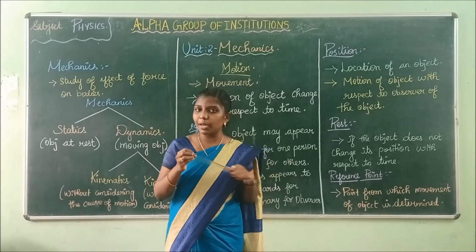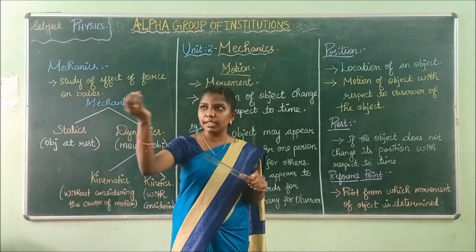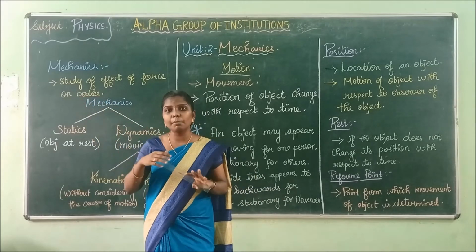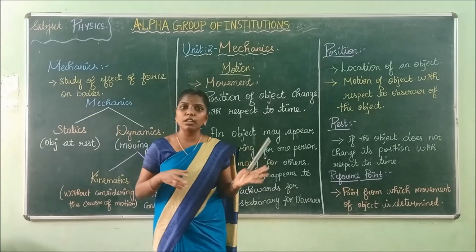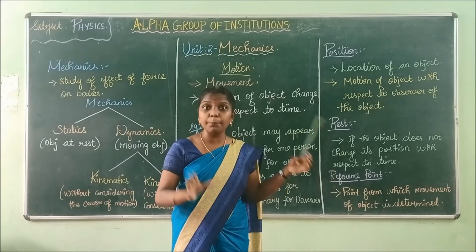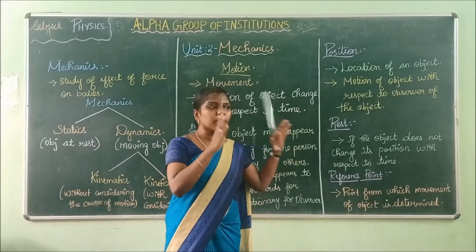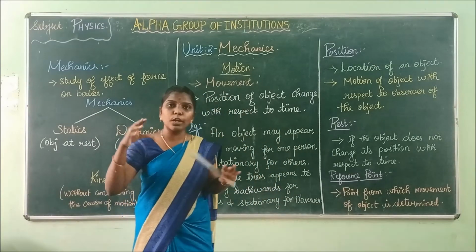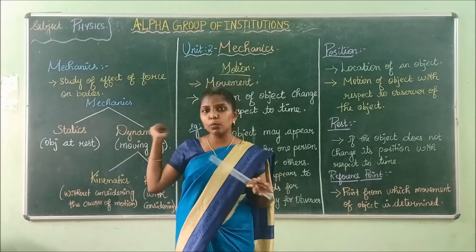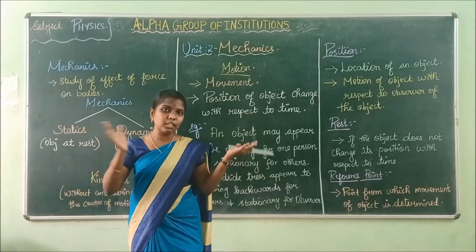If you are traveling on the bus, there will be trees on the roadside, right? While you are moving on the bus, you feel the trees are moving backwards. That is motion. For the person standing on the roadside, the trees will be at rest. Is it clear? For that person, the trees will be at the same place. But while you are traveling on the bus, the trees seem to be moving backwards. This is the example for rest and motion.